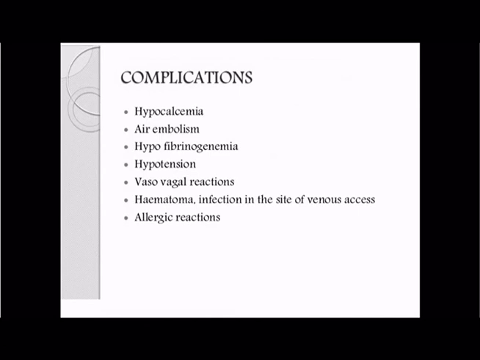The operator should carefully observe the plasma collection line for pink discoloration, which indicates hemolysis. Allergic reaction and respiratory distress because of pulmonary edema, obstruction of pulmonary microvasculature, etc. may be seen. So with this we finish the apheresis chapter.